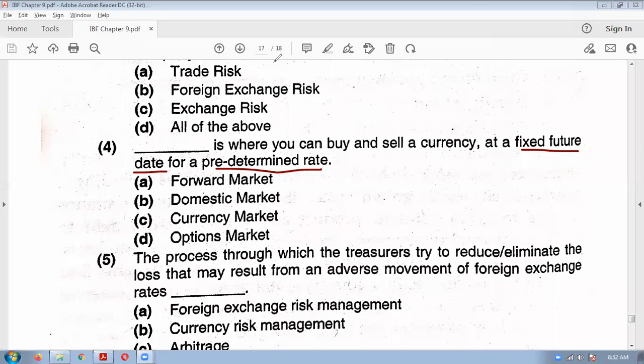So which market you can buy a fixed currency at a fixed rate at a fixed date? It is the forward market, correct.